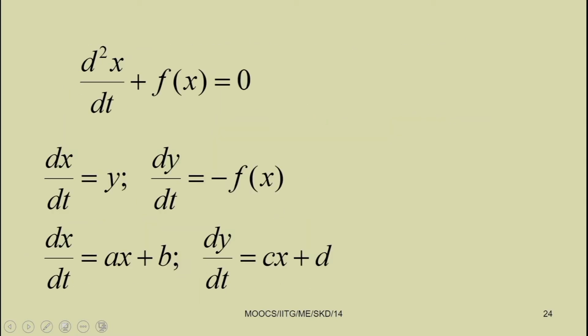If you have an equation, for example, d square x by dt square plus f x equal to 0, you can write this equation by using two first order equations. That is dx by dt equal to y, and the second equation dy by dt equal to minus f x. Or, if you want to write these equations in linear form, you can write dx by dt equal to ax plus b and dy by dt equal to cx plus d.